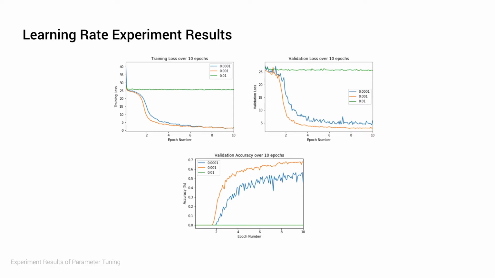Next are the results for the learning rate experiments. We can observe right off the bat that the learning rate of 0.01 is too high since the model isn't learning at all. So we'll compare between the other 2 values. Again, it's pretty clear that 0.001 outperforms 0.0001 in terms of speed of convergence and accuracy. There's notably less noise as well, and hence we'll take 0.001 as the optimal value.